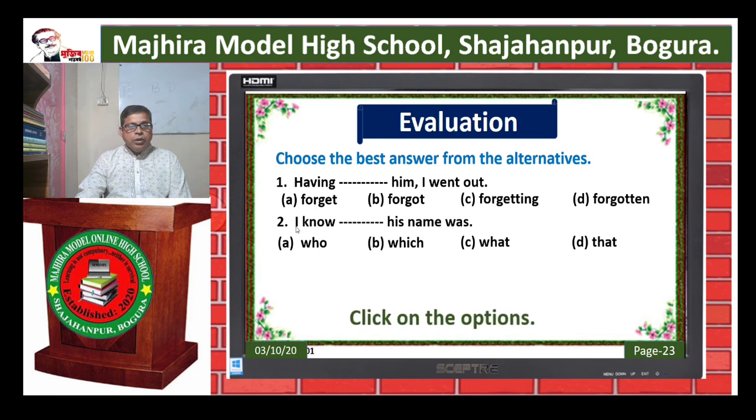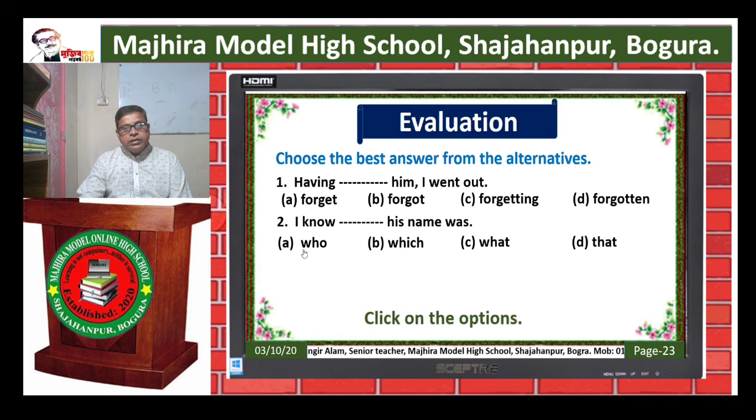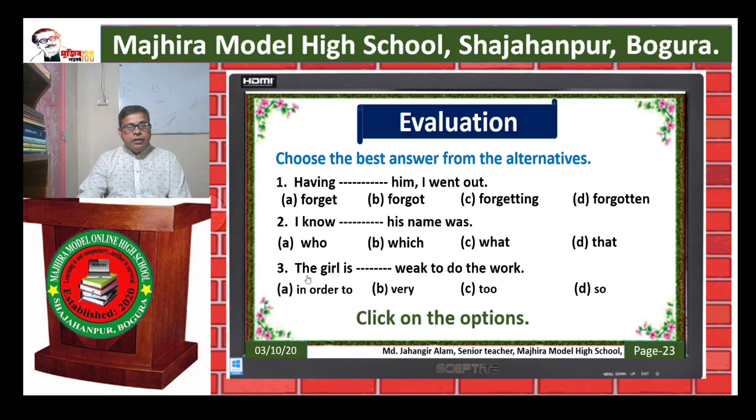Number 2, I know dash his name was. Here who, not correct, try again. Who is, not correct. What is the correct answer? Number 3, the girl is dash weak to do the work. In order to, not correct. Very, try again. To, it is the correct answer.